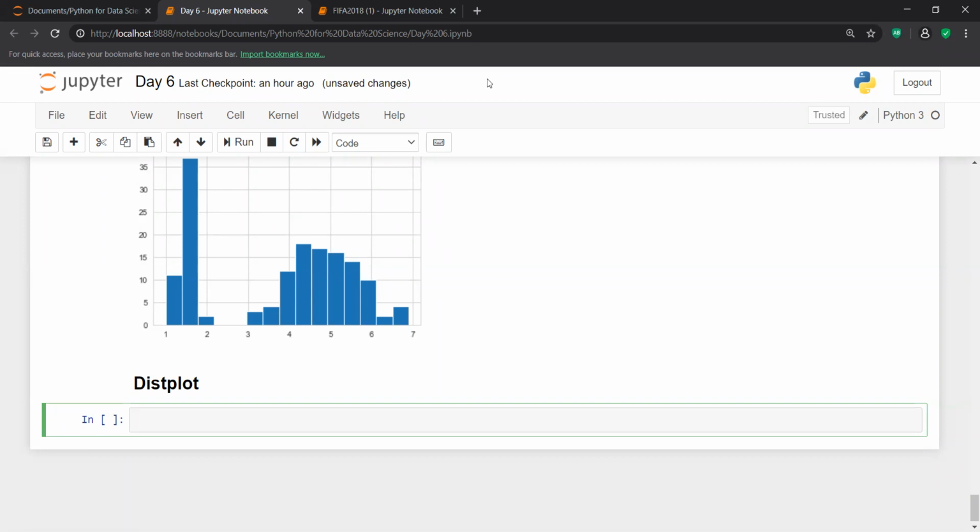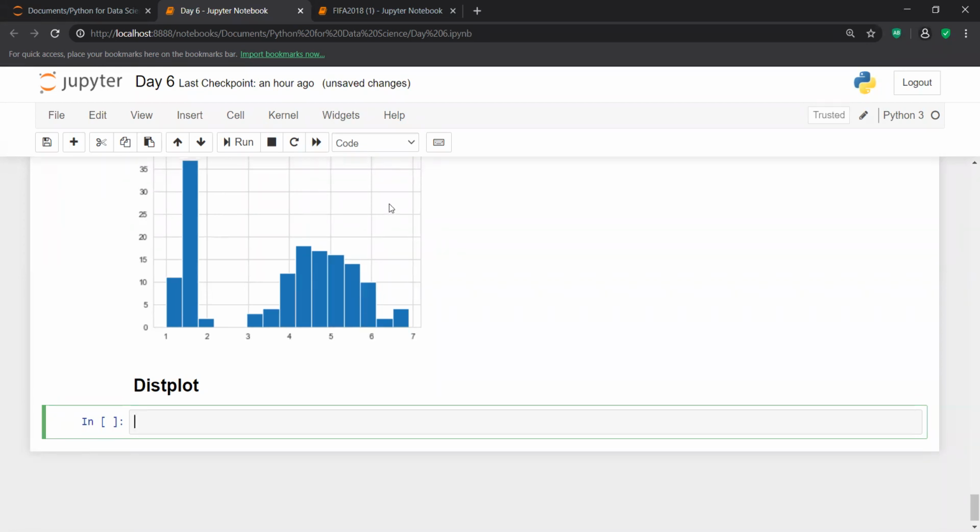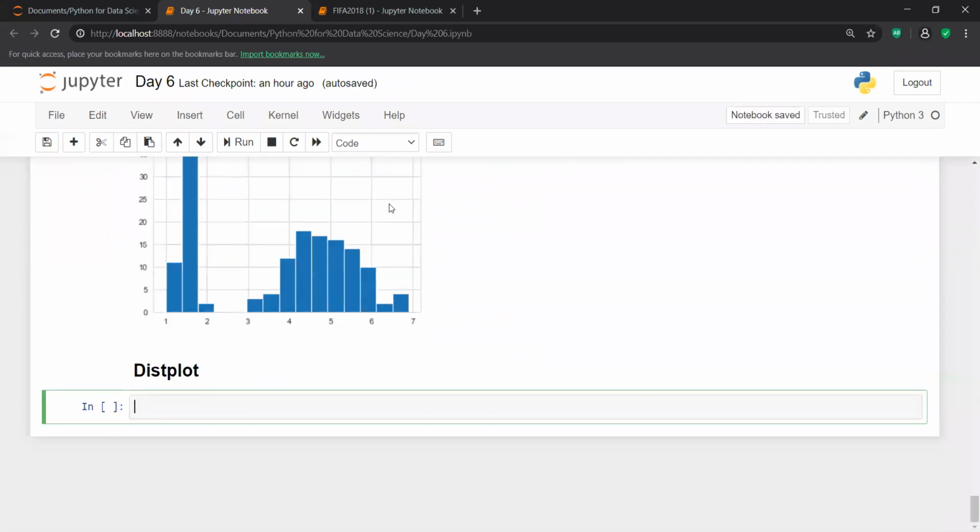Yes, a bell shaped curve data set is basically a perfect data set. Wherever you can find a bell shaped curve, you can say that this data set comes from a normal distribution. So now let me show you whether a particular column comes from a normal distribution or not.